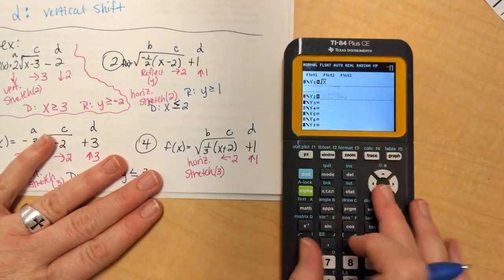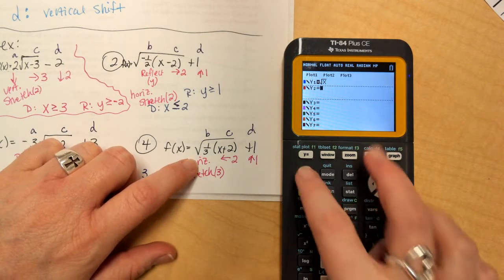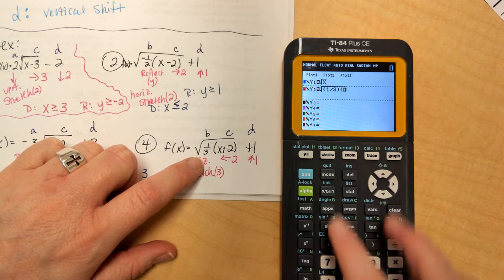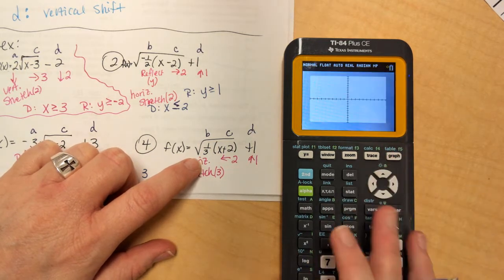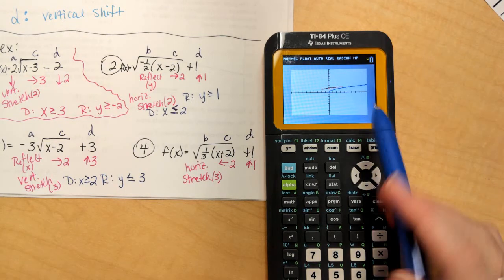Okay, the last one that we're going to check. Again, we want domain, which starts from the left.